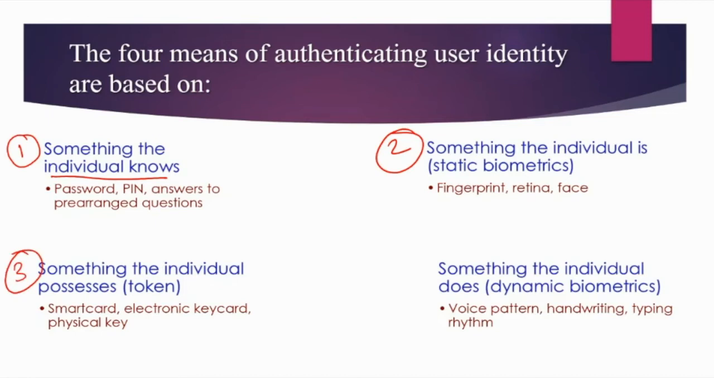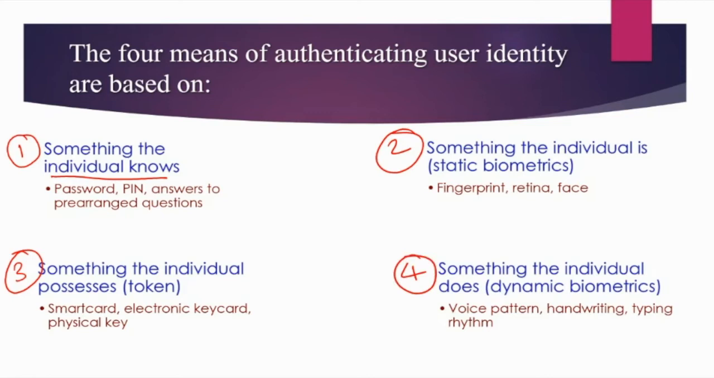The third way is something that the individual possesses. For example, smart cards, RFID cards, electronic key cards, physical keys, or some kind of particular token, etc. What I mean here is some physical thing that the user is carrying is used for user authentication. And the fourth way to do user authentication is something the individual does.